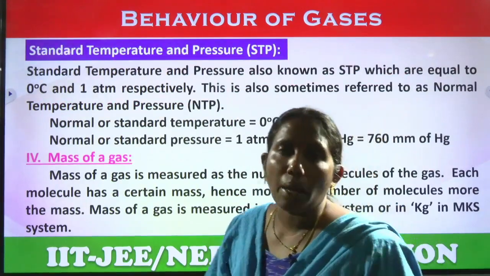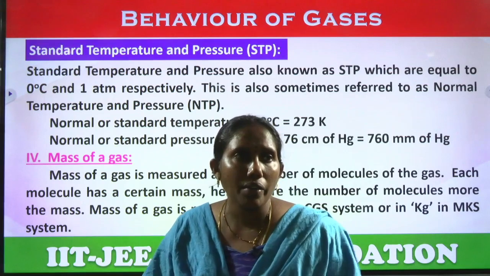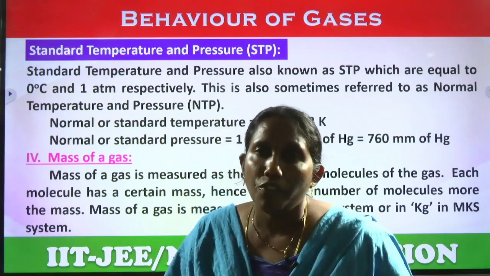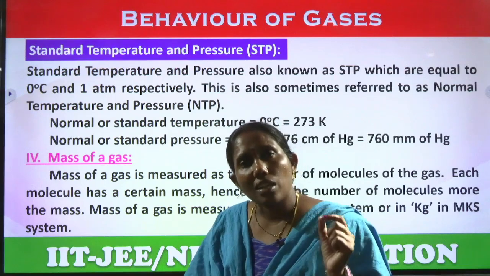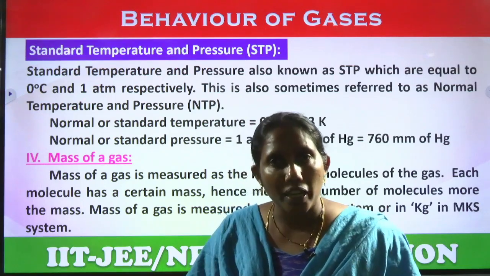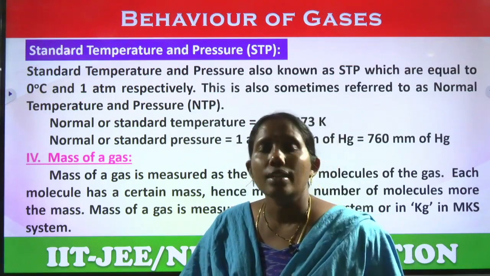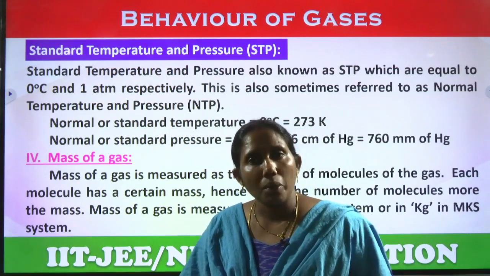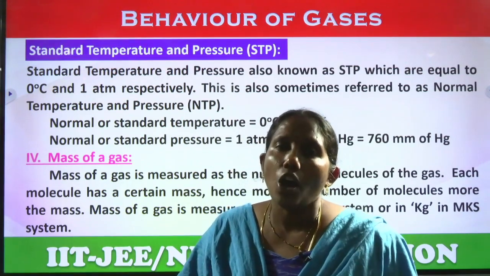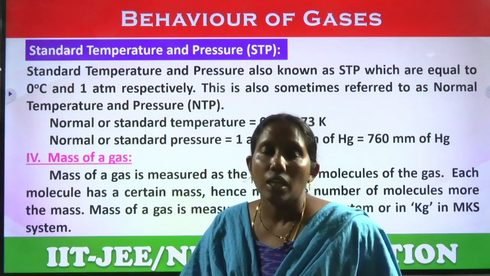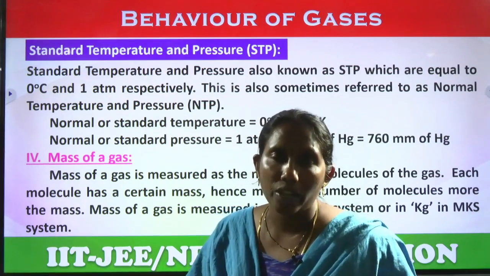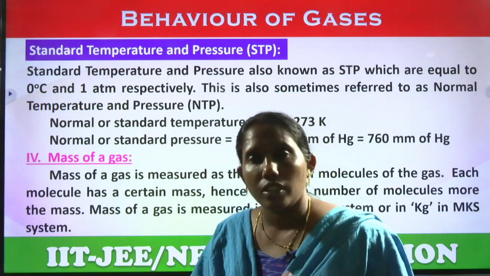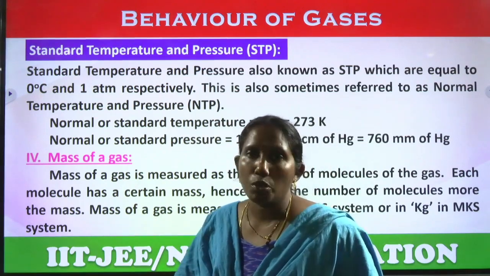Now, what are the standard temperature and pressure conditions? Already in previous classes we studied the STP conditions. STP means standard temperature and pressure conditions, also known as normal temperature and pressure conditions, STP or NTP. At these conditions, the values for pressure, temperature and volume are fixed.